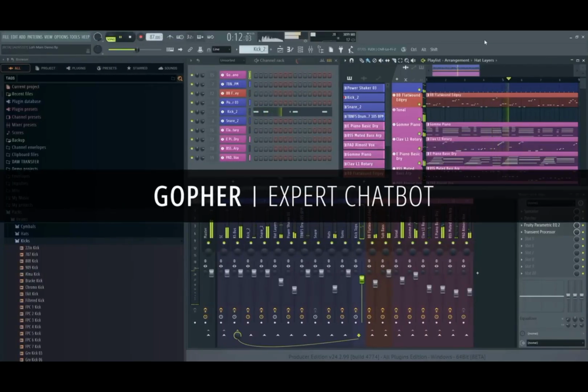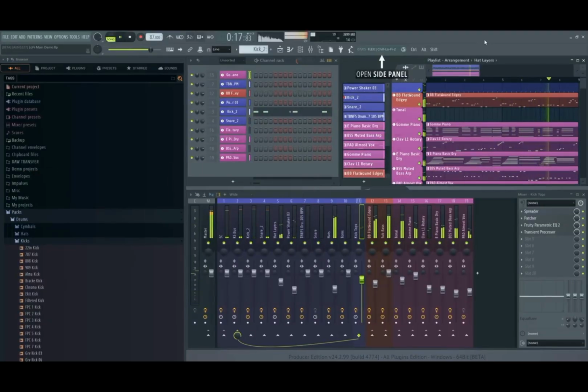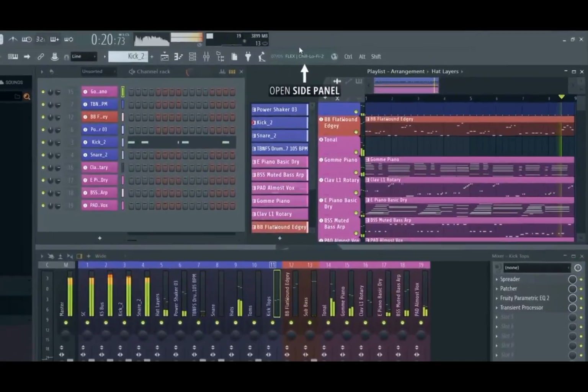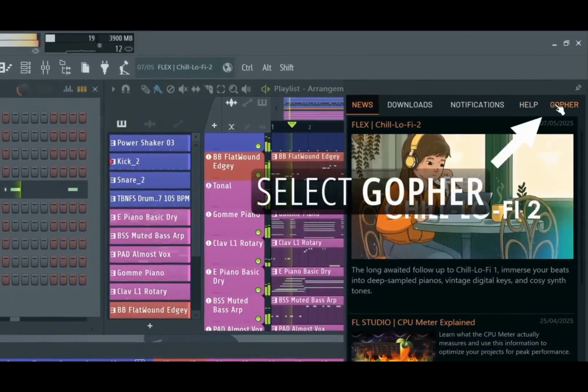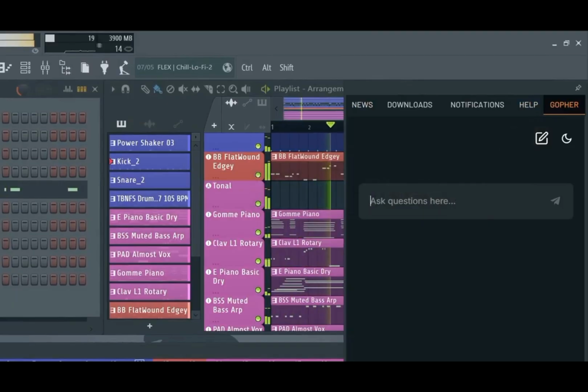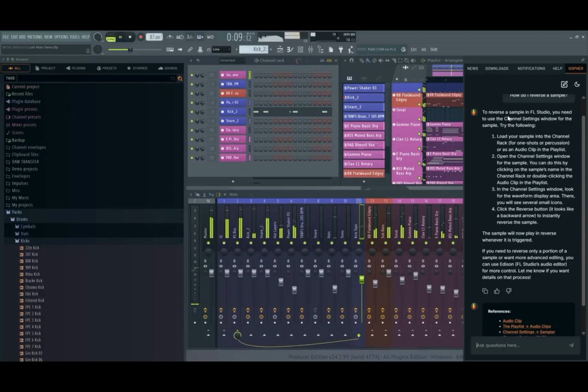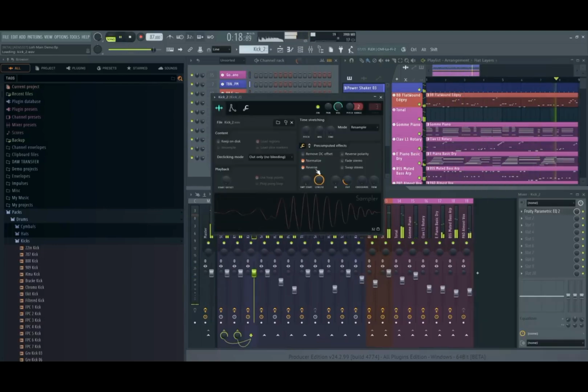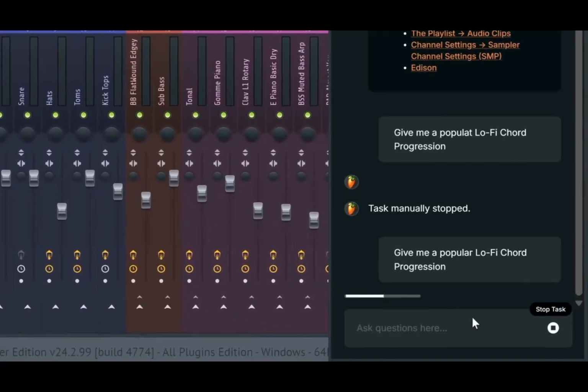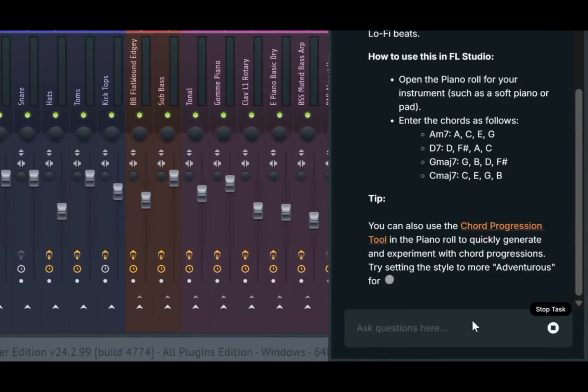Need expert help with FL Studio or music production? Meet Gopher, as in Go for Information, our multilingual chatbot trained on the FL Studio manual and knowledge base. Whether you're adjusting sharps to flats or sorting out a mic issue, Gopher's got your back with fast, accurate answers. For example, how do I reverse a sample? Or it can even help with writer's block. Give me a popular lo-fi chord progression.